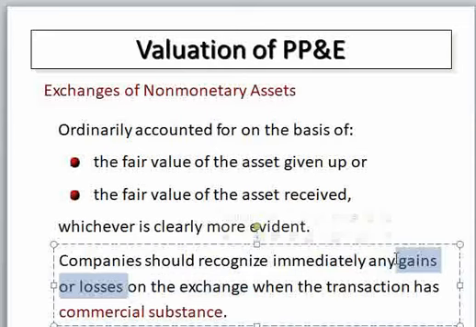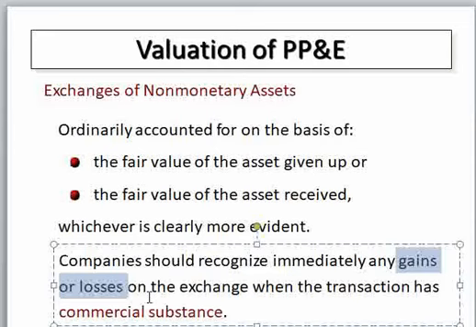As I told before, when acquiring plant, property and equipment based on historical cost, we shouldn't recognize gain and loss because we use the assets for operational purposes rather than resale. But when the company exchanges its plant, property and equipment, there may be gain and loss. So how do we recognize this? Shall the company recognize gain or loss, or not?